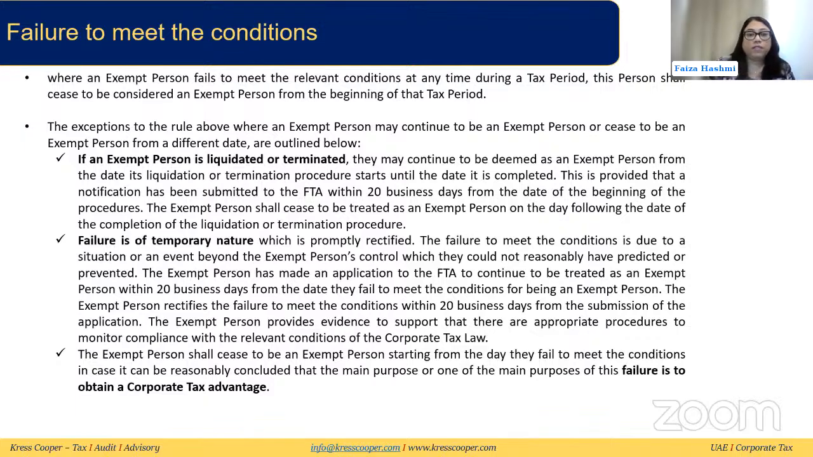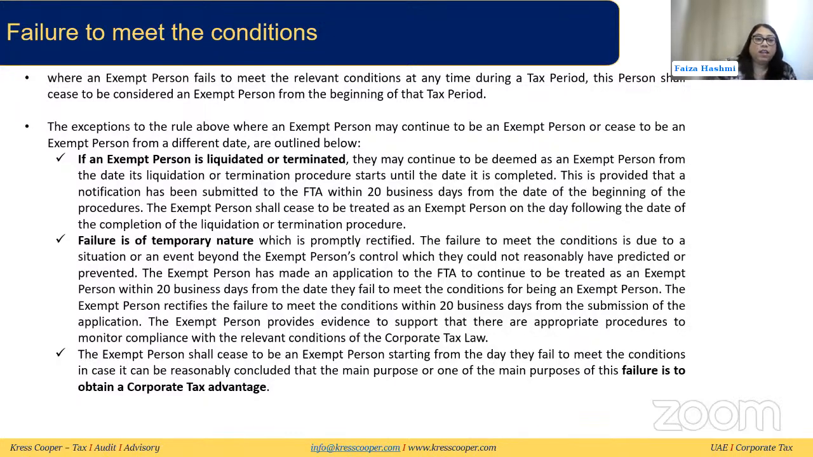For example, if an exempt person is liquidated or terminated, then they may continue to be deemed an exempt person from the date its liquidation or termination procedure starts until the date it is completed, right? So they will cease to be treated as an exempt person on the day following the date when this process of liquidation or termination is completed. But they need to provide a notification to FTA within 20 business days from the date of beginning this procedure to be able to enjoy this later date.